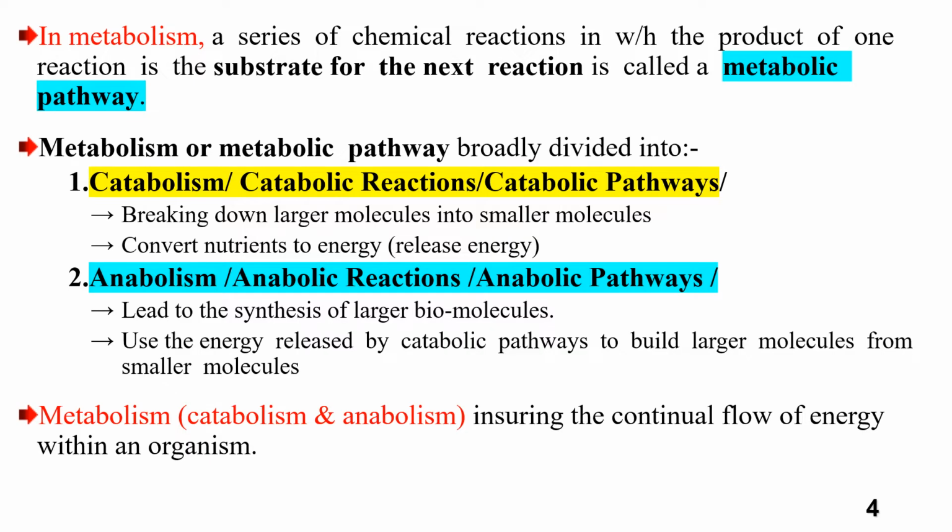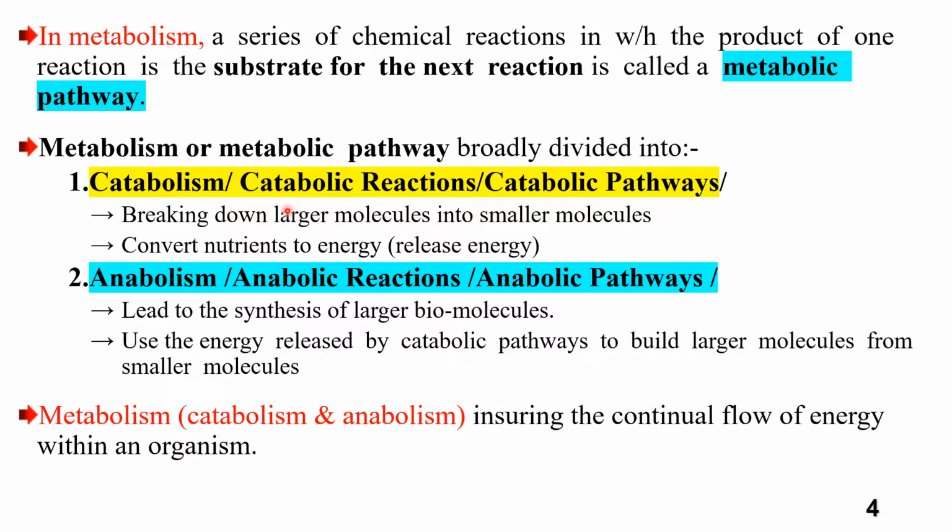In metabolism, we have a series of chemical reactions in which the product of one reaction is the substrate for the next reaction. So in metabolism, we have a series of continuous reactions.